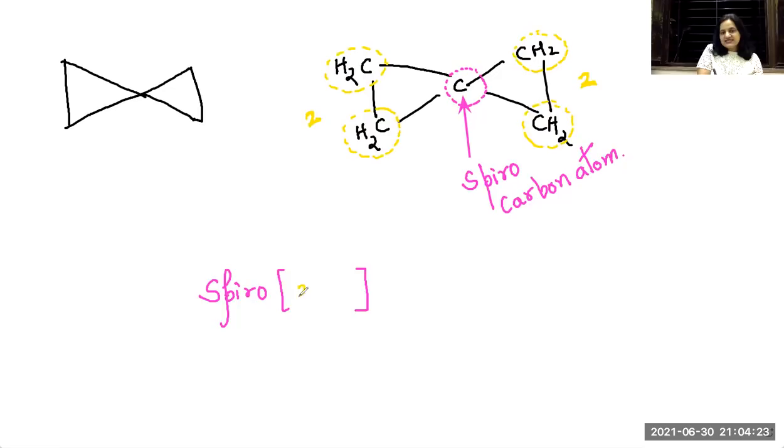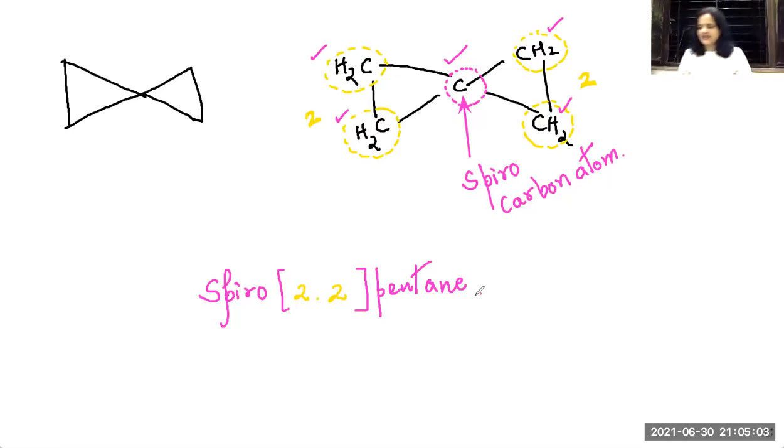I have to write these numbers in ascending order with a dot in between. But students, since the number of carbon atoms in both the rings is the same, there is no question of ascending order in this example. Followed by the total number of carbon atoms in the ring, which are 1, 2, 3, 4, and 5. So I'm writing here pentane. So the name of this compound becomes spiro 2.2 pentane.